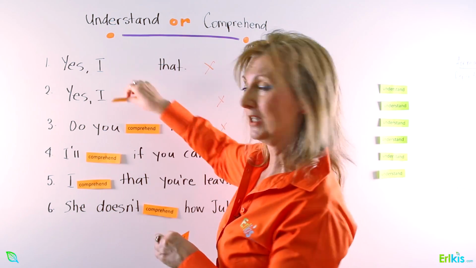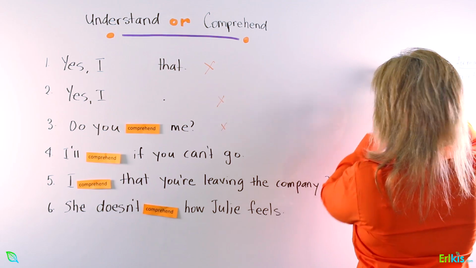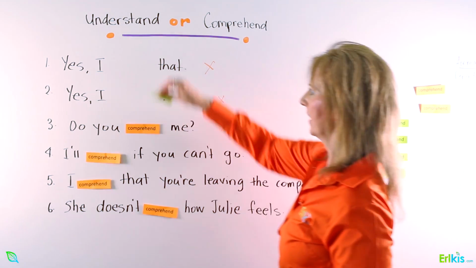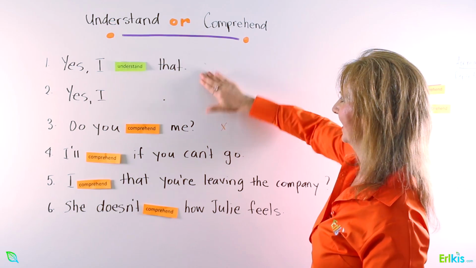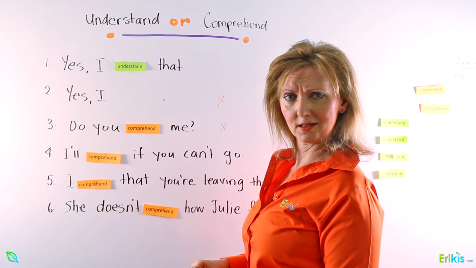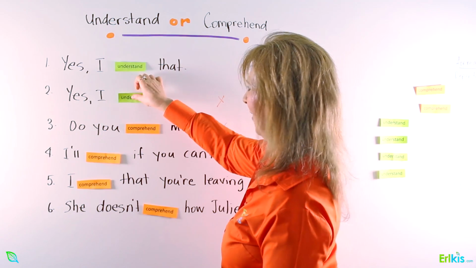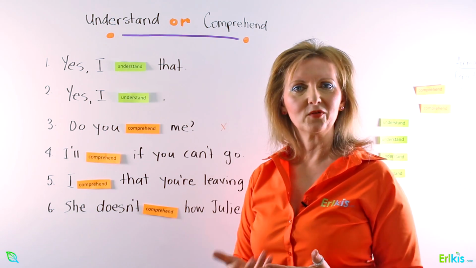Let's now have a look and see what it sounds like when we use understand. Yes, I understand that. Tick. Yes, I understand. We often hear native speakers say that during conversations.